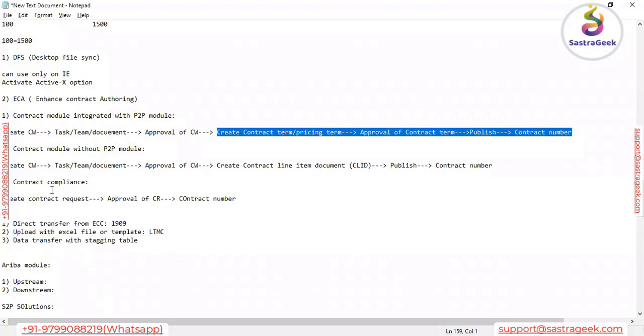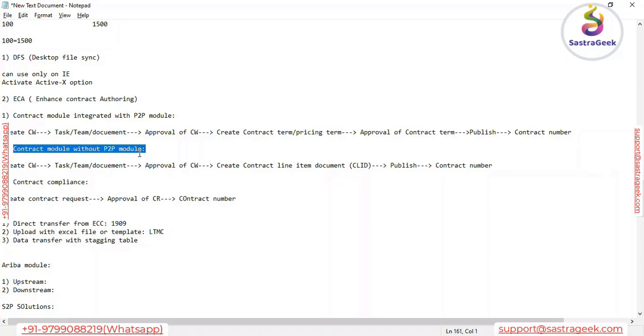Now in today's session, we will talk about the second scenario. Let's assume there is a customer who does not have a P2P module. They have only the sourcing and contract module, or let's say only the contract module. So when they create the contract, they have to utilize it in their backend SAP system, right?